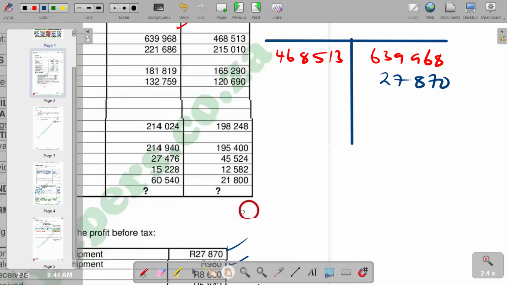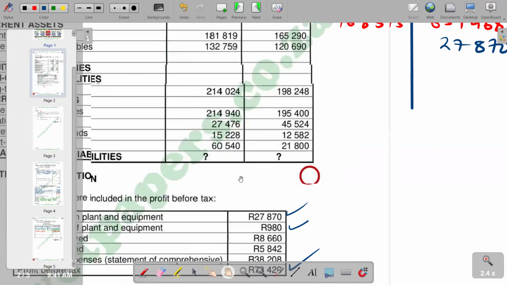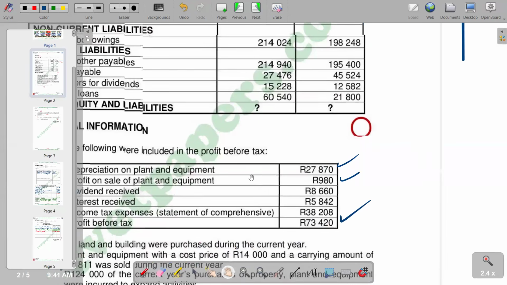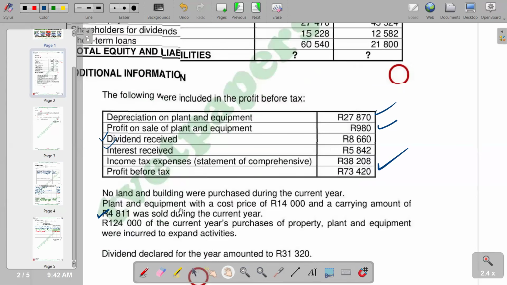And then with that, we check again. We got 27,870. Then the equipment that was sold, with the cost price 40,000, the carrying amount, was sold. The equipment that was sold is supposed to be on the credit side.